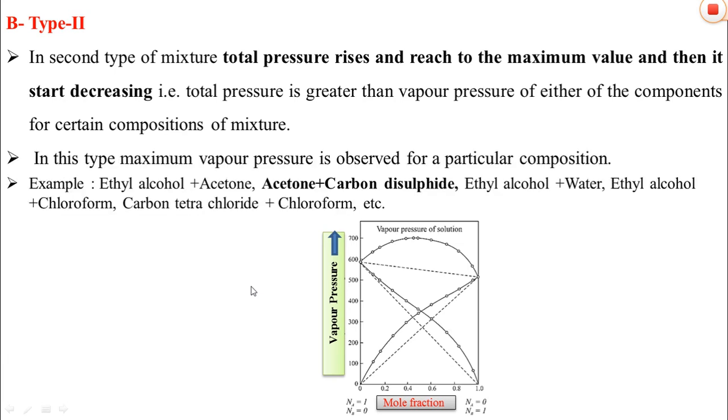For example, ethyl alcohol plus acetone, acetone plus carbon disulfide, ethyl alcohol plus water, ethyl alcohol plus chloroform, carbon tetrachloride plus chloroform.